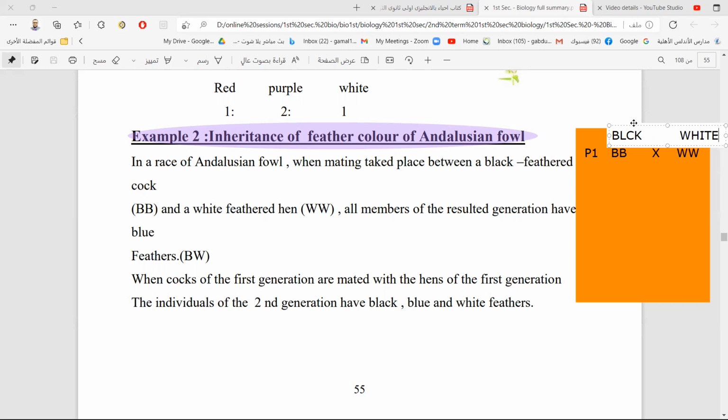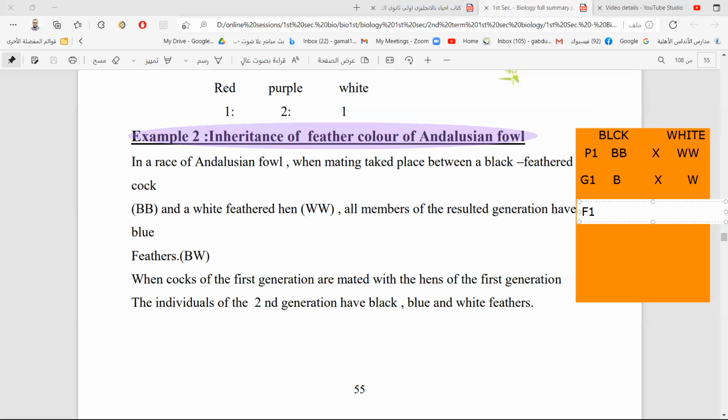Okay, now let's make G1. In G1, we take one gene only. We take a B capital crossing with W capital. Okay, and finally we get F1.